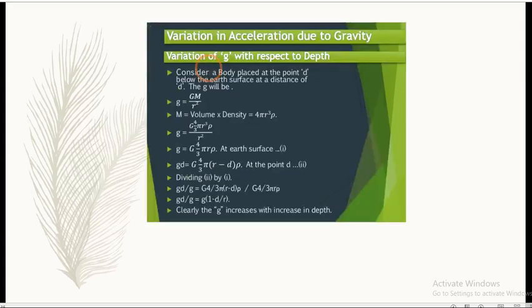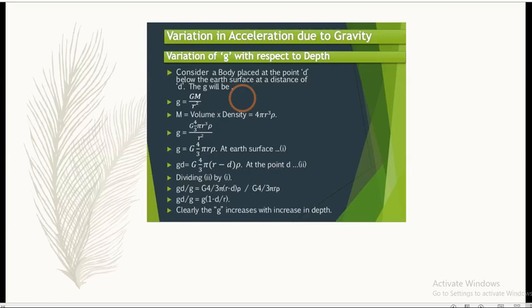Next point: due to gravity, how will the value of this term get changed? Here we consider the body placed inside the earth's surface, below the earth's surface, at a distance d. As we all know, g is equal to GM upon r square. Here the body is inside the earth, so mass is equal to volume into density. As we consider earth as a solid sphere, the volume is 4 by 3 pi r cube